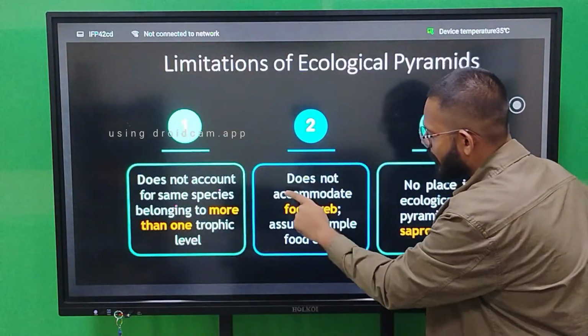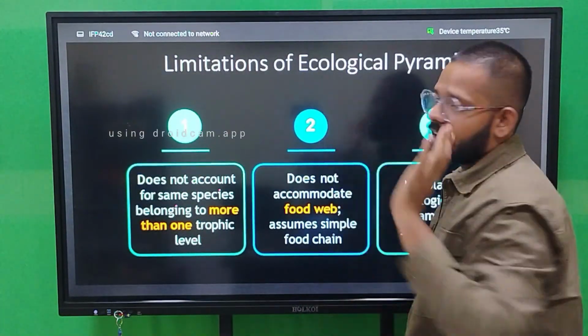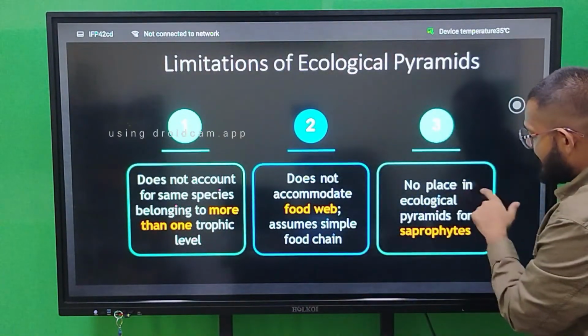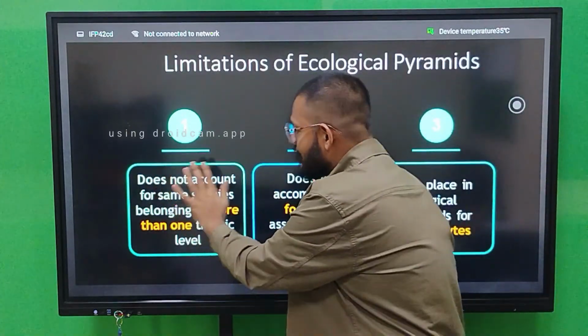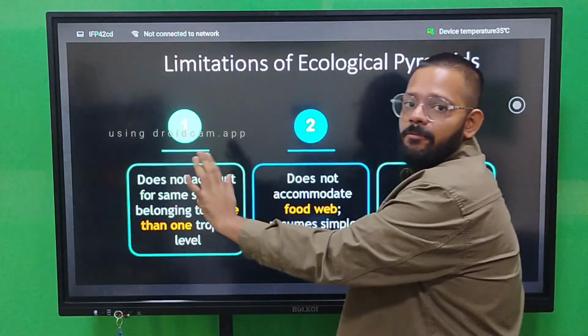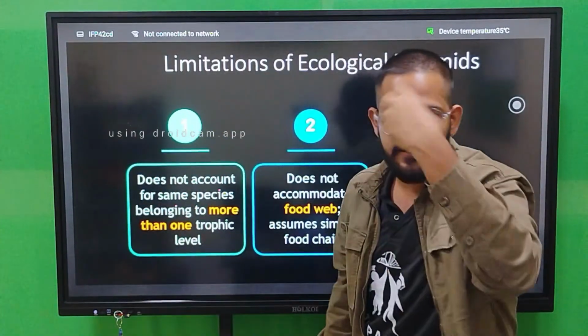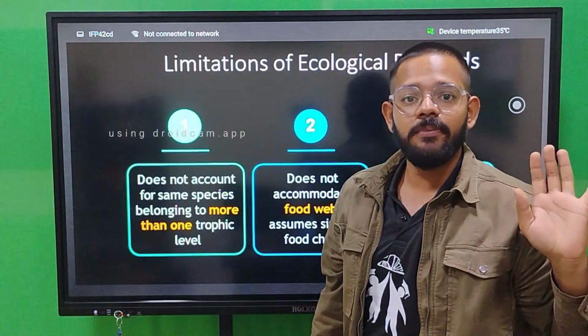Second, it does not account for the food web. The food web does not come inside the ecological pyramid, only the food chain counts. Third, there is no place in the ecological pyramid for saprophytes. Saprophytes are not placed in any pyramid, whether it is the number pyramid, biomass pyramid, or energy pyramid.